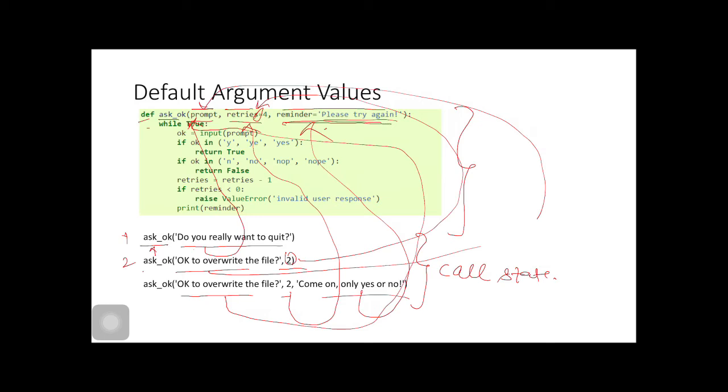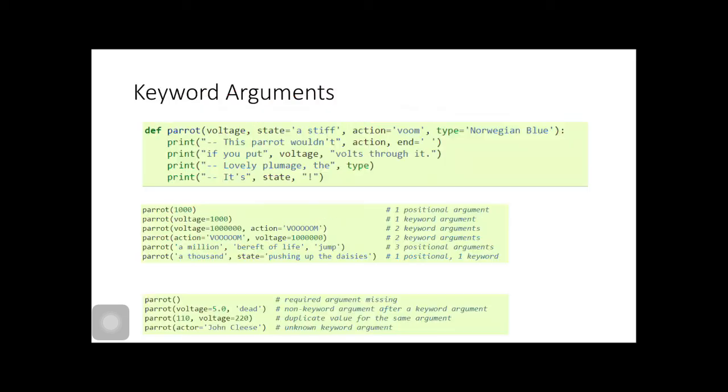Otherwise they would take their default values if present. If we have not supplied the default values here, but we call that function with a single argument, we would get errors, right? I think you have understood.